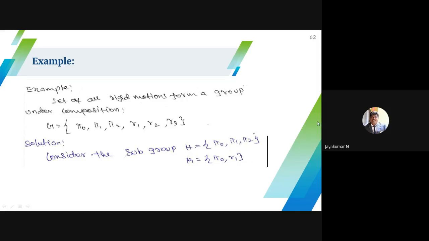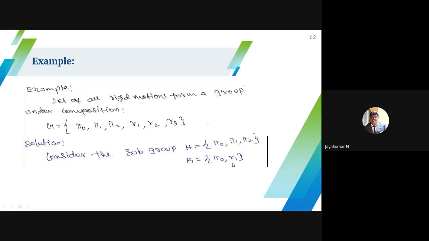In any group, you can easily construct a subgroup. The main aim: first, I have to insert the identity element. If you insert one element, I have to insert the inverse of that element. Definitely, it is a subgroup. We know that the inverse of R1 is R1, the inverse of R2 is R2, and the inverse of R3 is R3. So phi naught R1 is a subgroup, phi naught R2 is a subgroup, phi naught R3 is a subgroup.